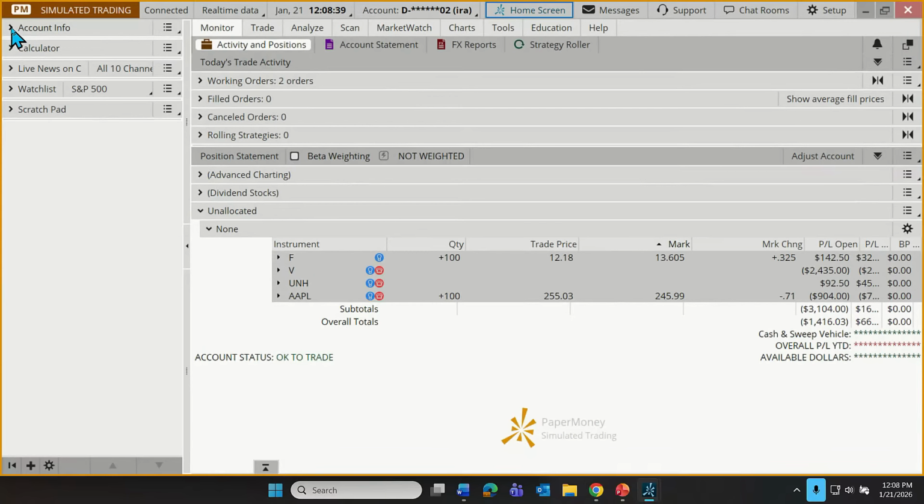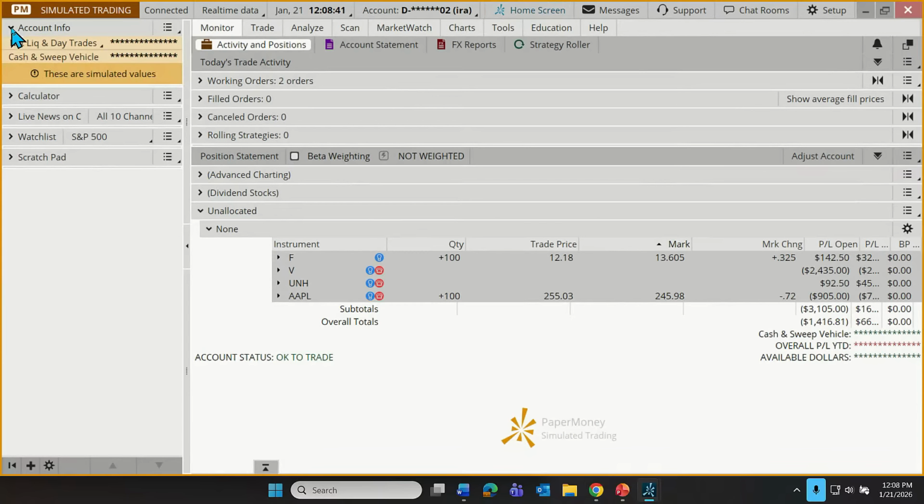Now, the first gadget is actually not customizable, and that is the account info. It's just always up there. This is a summary of the account balances. So if you've logged into Thinkorswim and you're using it and you want to check on, let's say, your paper money portfolio and you want to know the balances, or you're in your real accounts, you want to see how much they're worth, that's what this is.